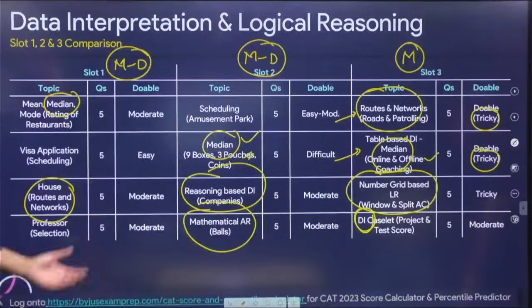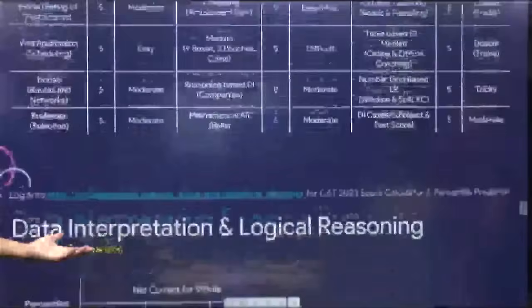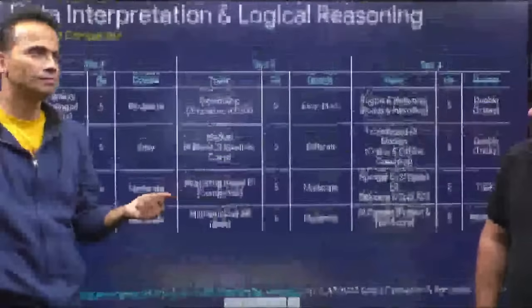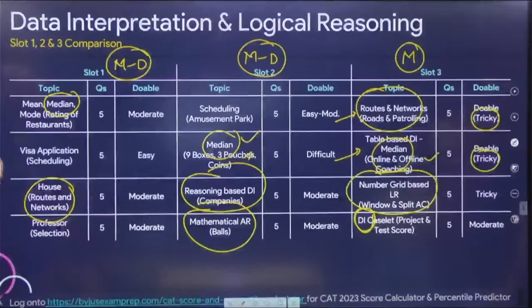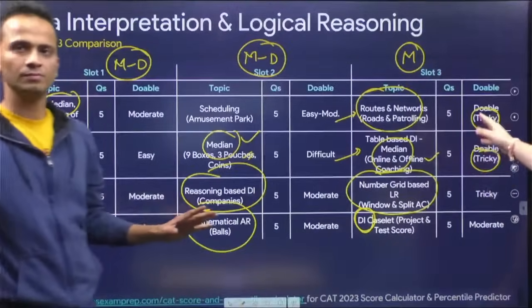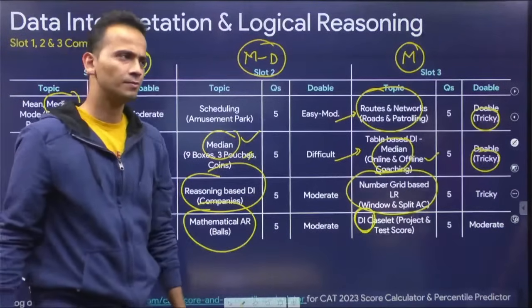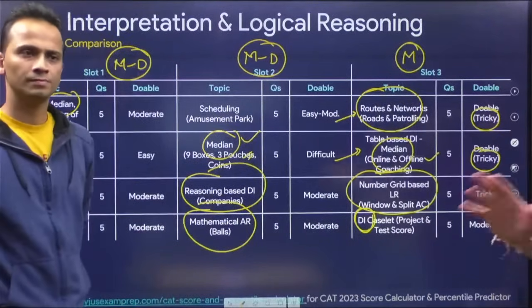So moderate, difficult, and both of them moderate to difficult. So what is a good number of attempts in slot 1? I think in slot 3 we were very clear: if you attempted roughly 10 questions with about 80-85% accuracy, so 8 correct, you've done a very good job. 95 plus is guaranteed, and it could be very close to 99.